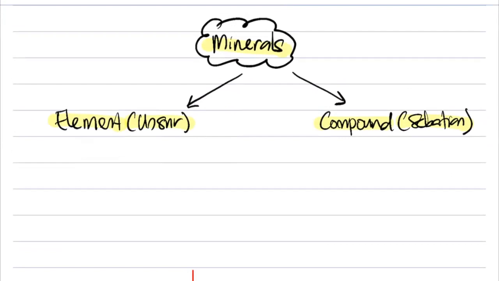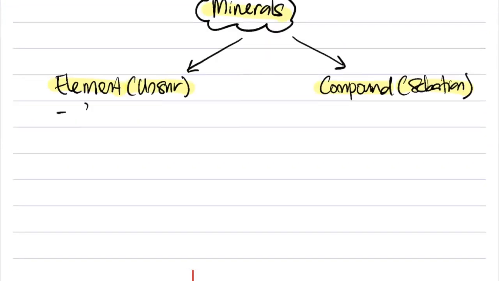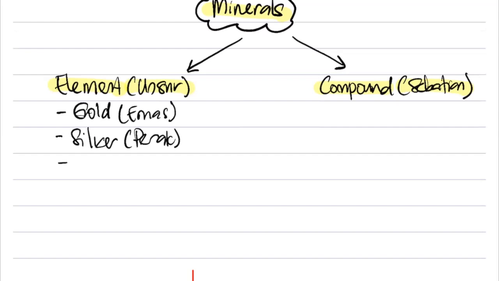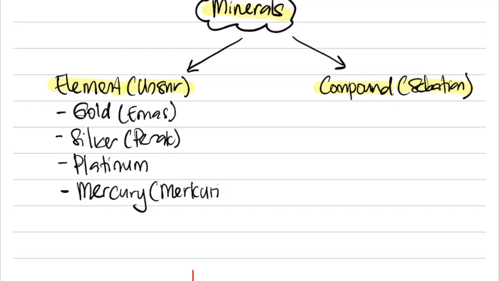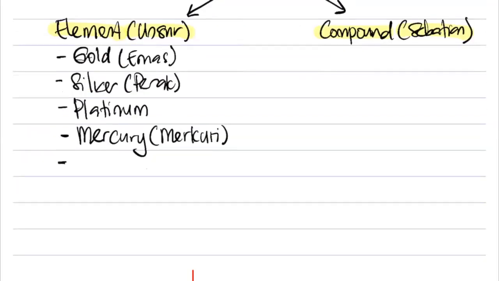Now let's look at contoh-contoh dia. Let's look at examples of this one. Element first, we have gold. Bahasa Melayu is emas. The second, we have silver, in Bahasa Melayu is perak. Number 3, we have platinum. In BM it is also called platinum. Number 4, we have mercury. In BM also called mercury. Ejaan berbeza. And another example we have is sodium. Sodium in BM is called natrium.